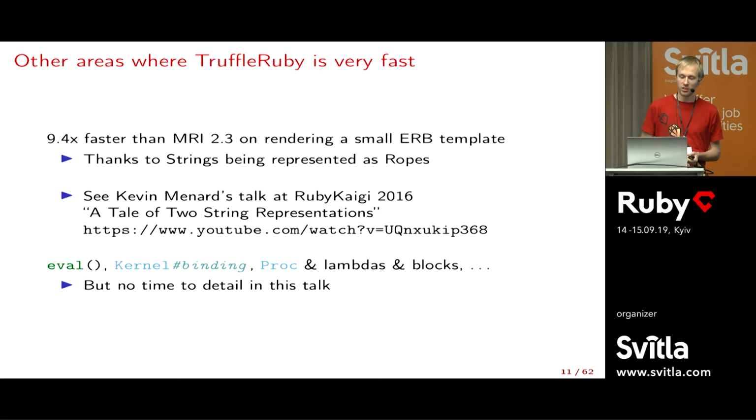In other areas, for instance, we work on ERB templates. If you run small ERB templates, we see it can be about 10 times faster than MRI. The reason is a different representation for strings. Normally, when you append to a string in Ruby, you have to copy, reallocate a buffer, and so on, which is quite expensive. In our case, we use ropes, a technique also used in code editors. Basically you just create an object that says this is the virtual concatenation of these two strings, and that's much faster. There was a talk by Kevin Menard at RubyKaigi a couple of years ago. And then there are other things, but let's focus on the talk.